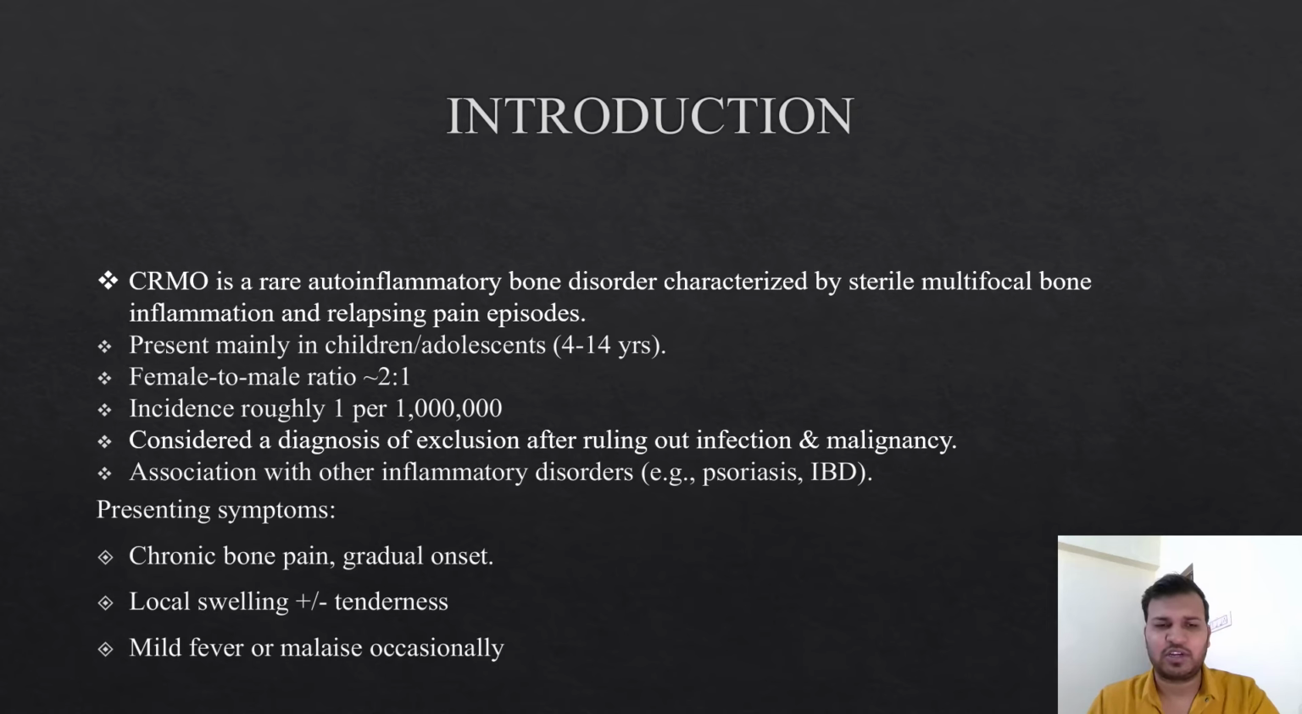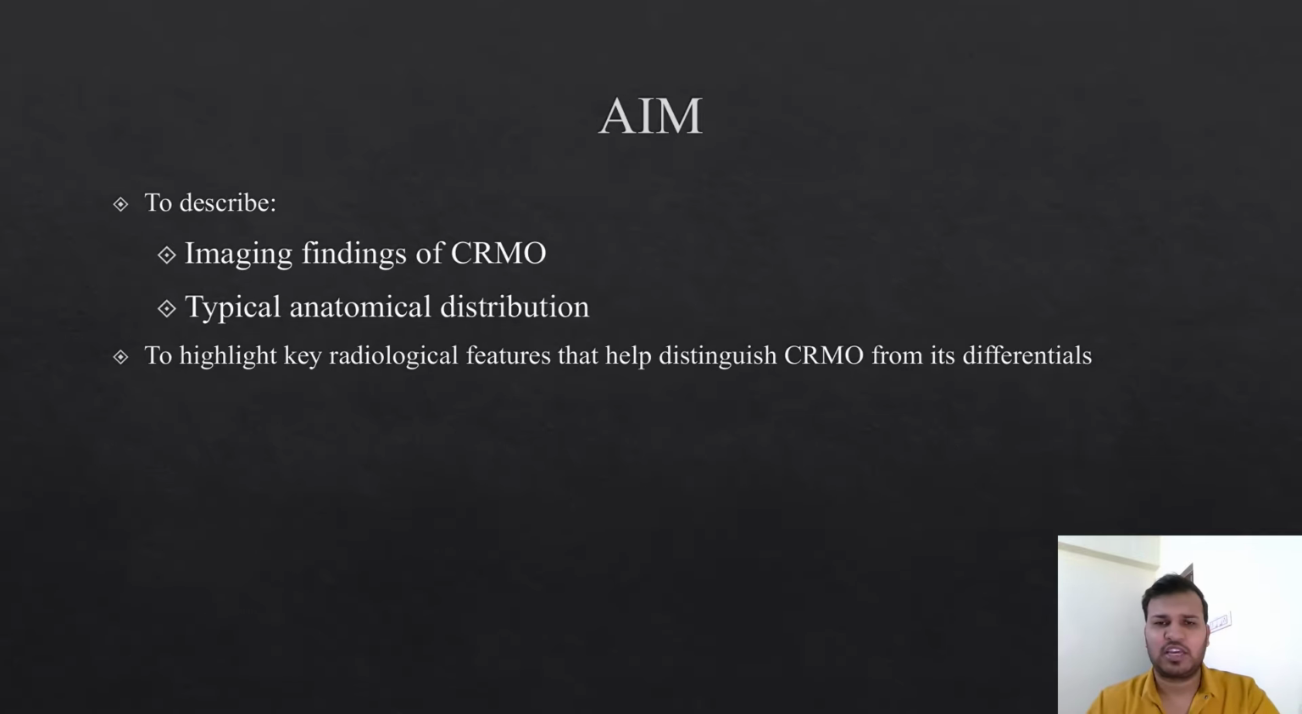It has association with other inflammatory disorders, for example psoriasis and inflammatory bowel disease. Presenting symptoms include chronic bone pain, which is gradual in onset, local swelling with or without tenderness, and mild fever or malaise can be present occasionally. The aim of this study is to describe imaging findings of CRMO, typical anatomical distribution, and to highlight key radiological features that help distinguish CRMO from its differentials.